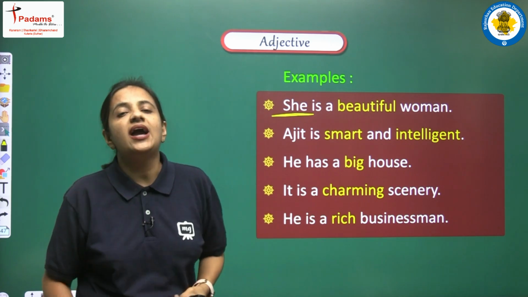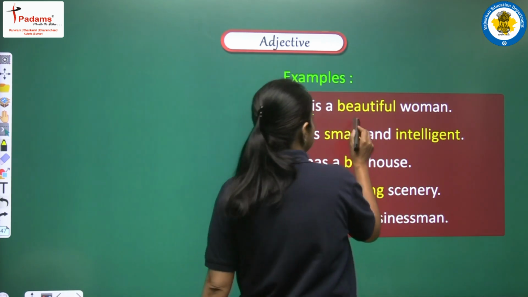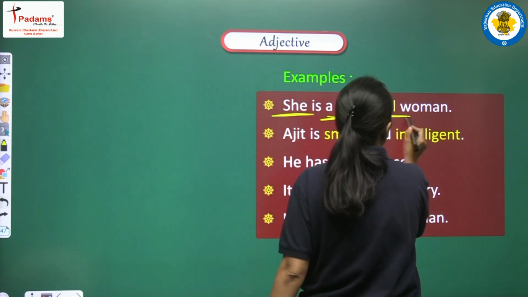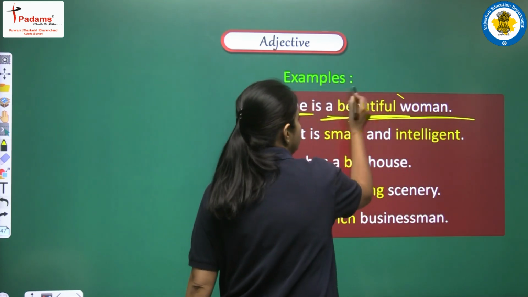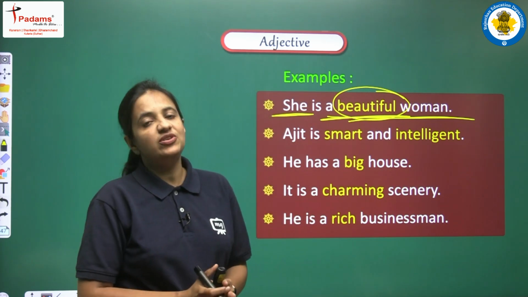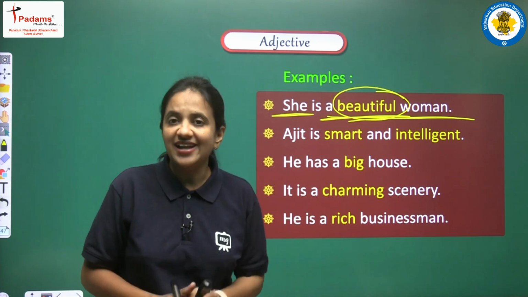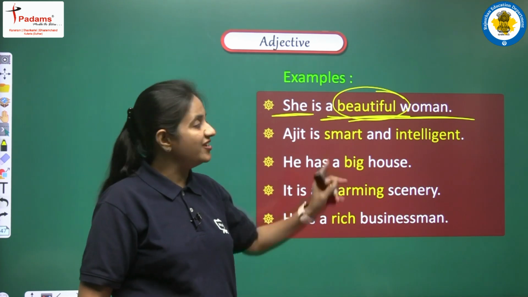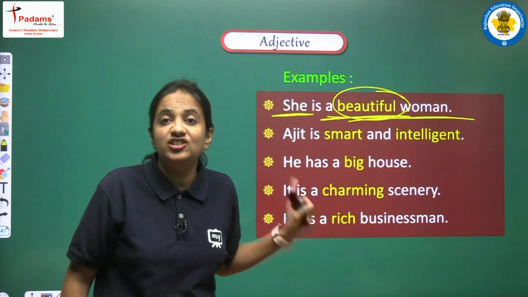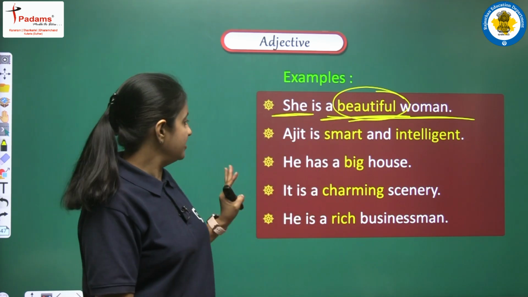So now we are telling her qualities, right, and we are saying that here she is a very beautiful woman. So beautiful, this word is telling the qualities, right, and yes, with the help of this word or with the help of this adjective we are telling her qualities, and this is the reason beautiful, this is the adjective that is used here. Clear?